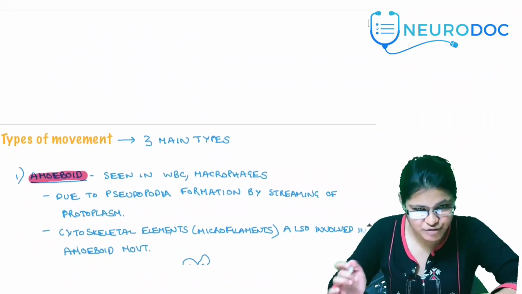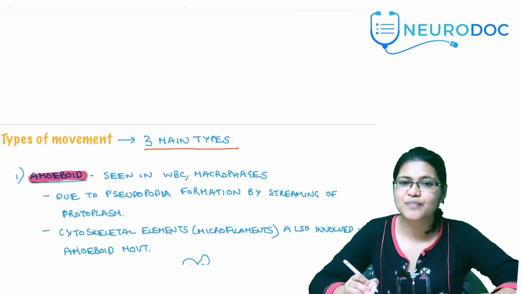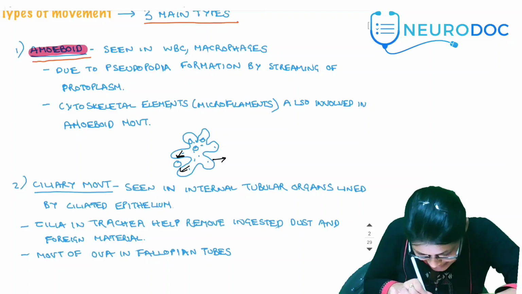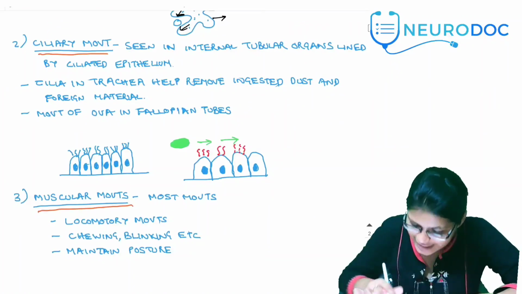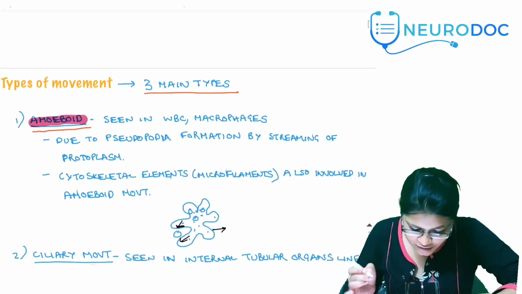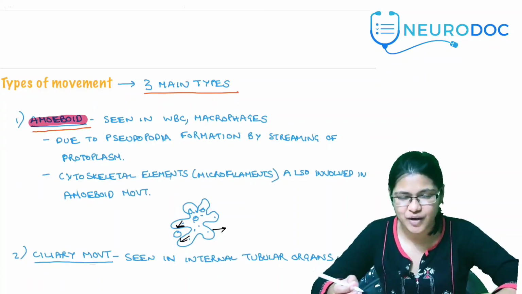Now let's get to the types of movements. There are three types: amoeboid movements, ciliary movements, and muscular movements. Let's see them one by one. Amoeboid movements are seen in WBCs or macrophages.